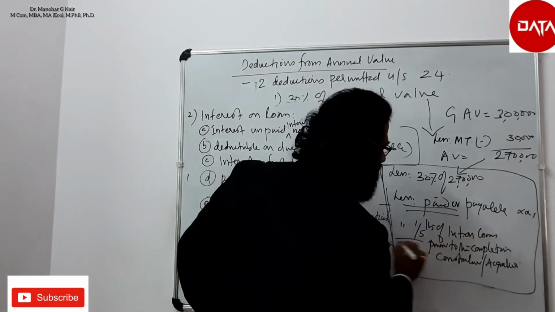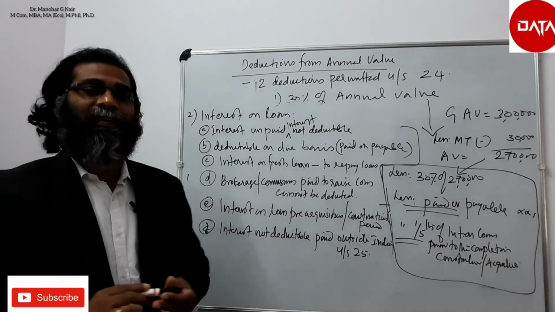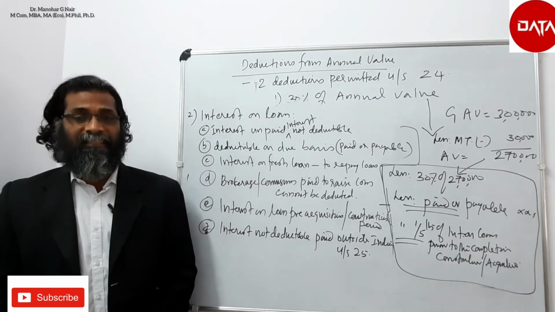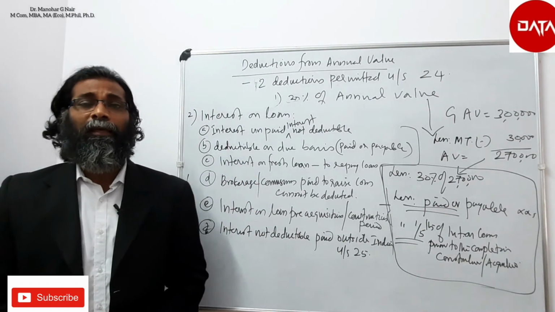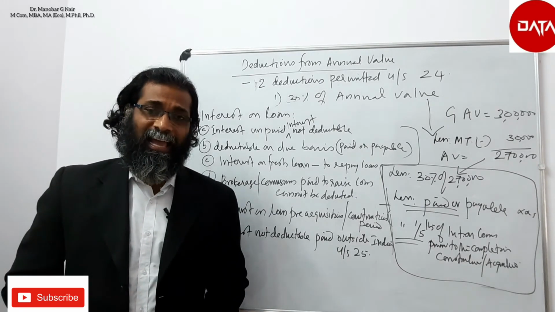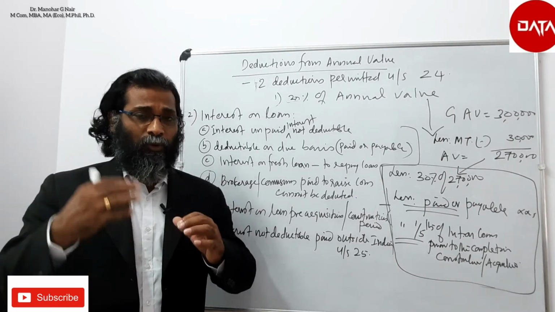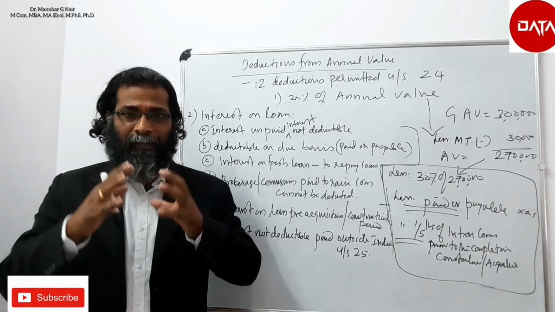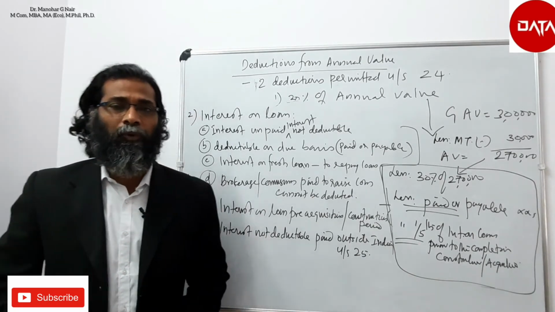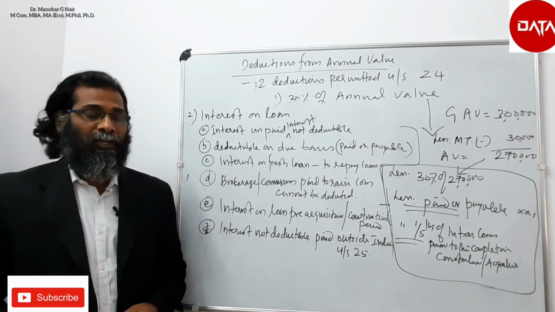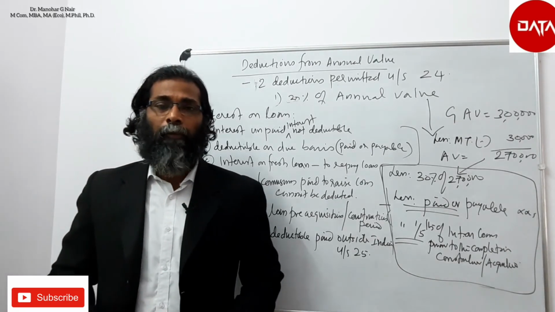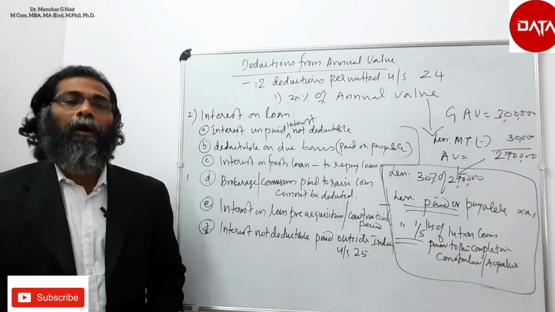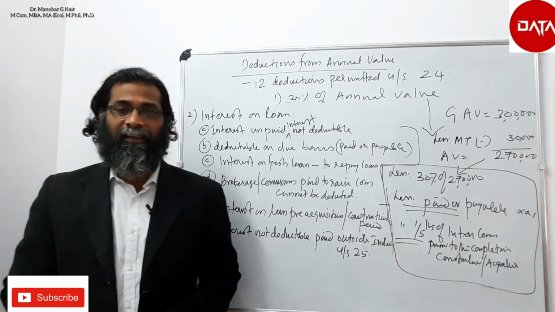Interest on loan could be under 2 stages. Stage 1 is interest on loan paid during the previous year or payable during the previous year, and the second one is interest on loan paid prior to the completion of construction. That value the assessee could not absorb in the income from house property, it could be kept accumulated for 5 years and 1/5 of that value could be absorbed in a span of 5 years. So these are the two major deductions possible according to section 24 while computing the income from house property. Hope this concept is clear.